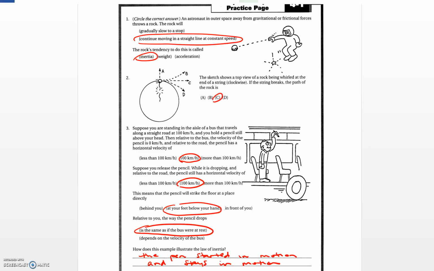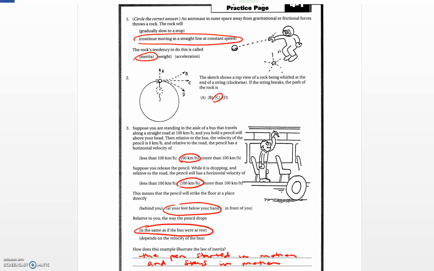Then it says, suppose you release the pencil while it's dropping. Relative to the road, the pencil still has a horizontal velocity of 100 kilometers per hour because there hasn't been a force acting on it to speed it up or slow it down. This means that the pencil will strike the floor at a place directly at your feet below your hand because both you and the pencil are traveling 100 kilometers per hour relative to the road.